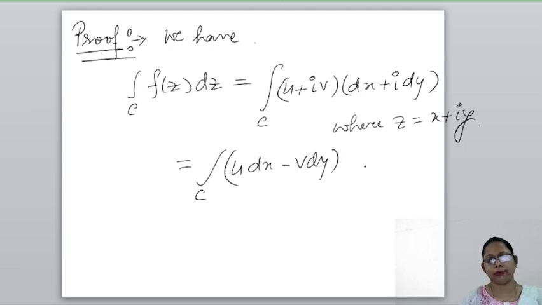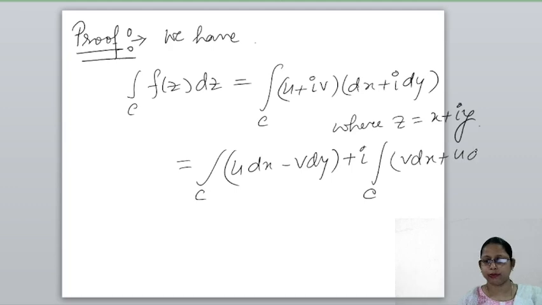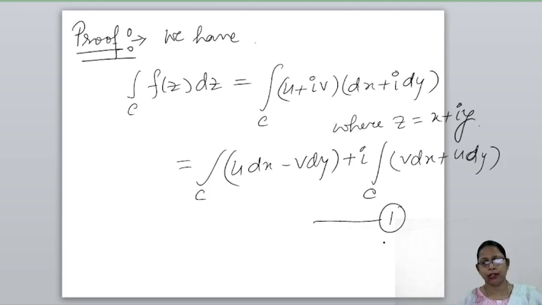This is the real part and this is the imaginary part. By using the property of complex integral, I can write this. Call this equation 1.